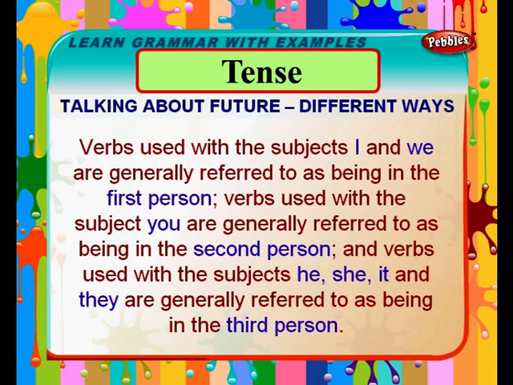Verbs used with the subjects I and we are generally referred to as being in the first person. Verbs used with the subject you are generally referred to as being in the second person. And the verbs used with the subjects he, she, it, and they are generally referred to as being in the third person.